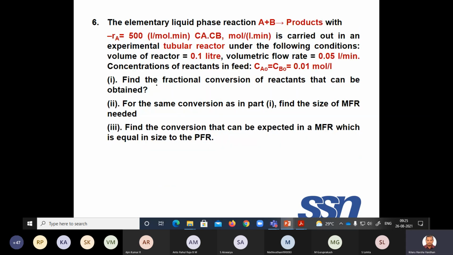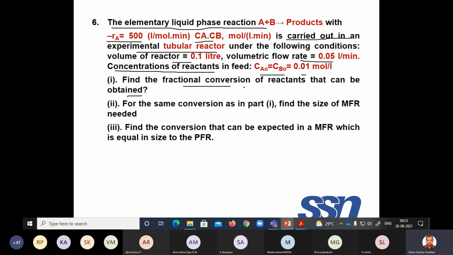Okay. So you can see here an elementary liquid phase reaction. RA is given in liters per mole minute, CA CB, so second order, carried out in an experimental tubular reactor with the following conditions. Volume is given, volumetric flow rate is given, then you can divide volume by volumetric flow rate to give you tau, right? The concentrations of the reactants CA0 and CB0 are these. What is it asking you? Find the fractional conversion of the reactant that should be obtained in a PFR. What is X_CA it is asking you?